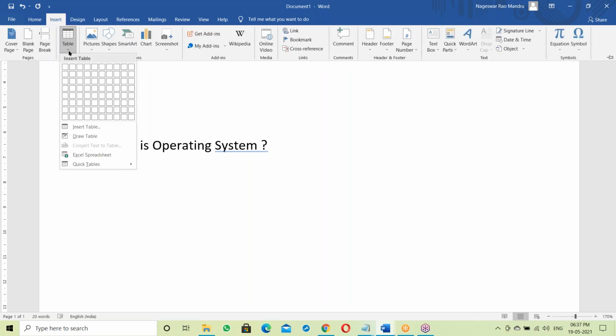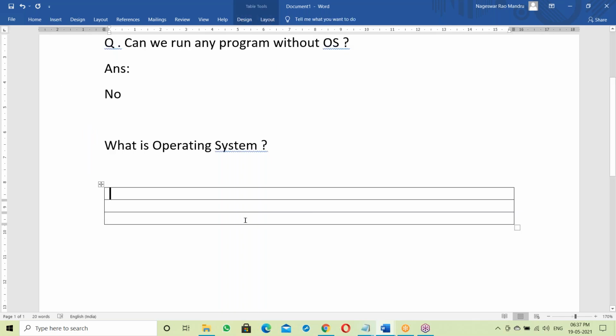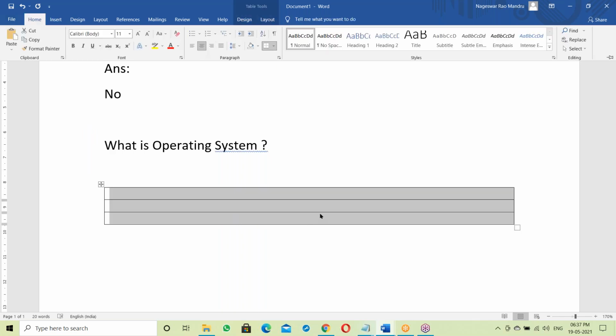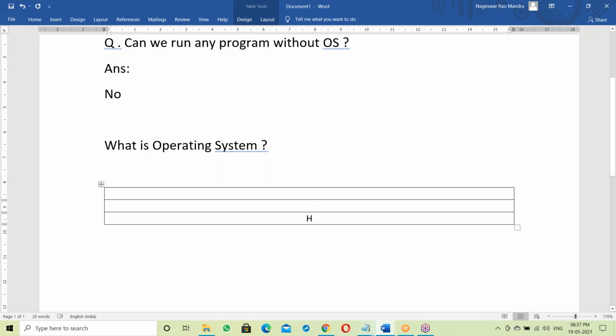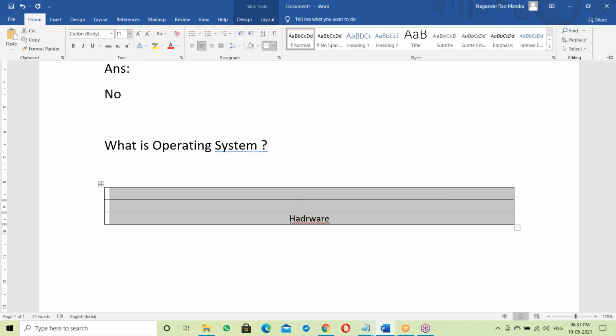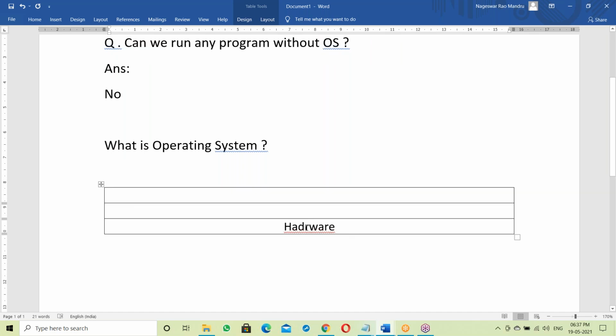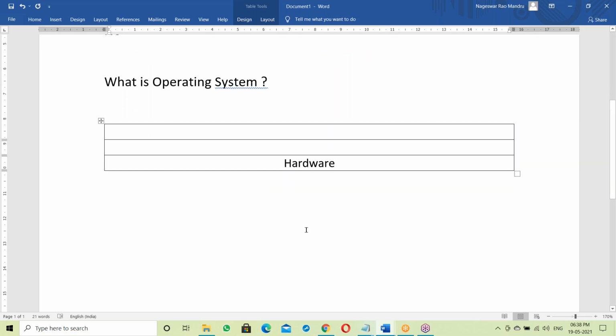Suppose you purchased your laptop, the hardware.